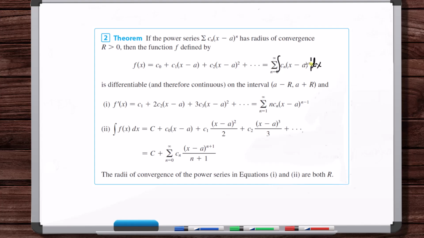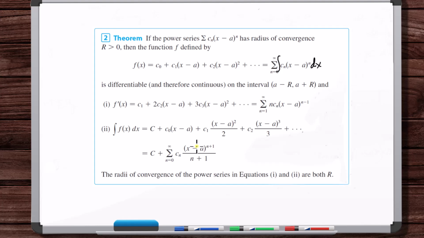All the n terms are constants, so you could bring the c sub n out of the integral. Just like differentiation, here they do the power rule of integration. So it's just x minus a to the n plus 1 over n plus 1, and you're done.